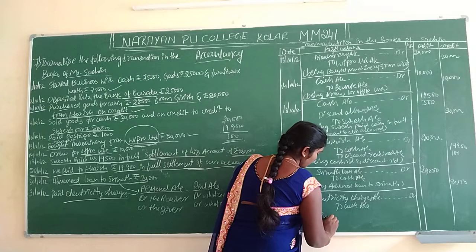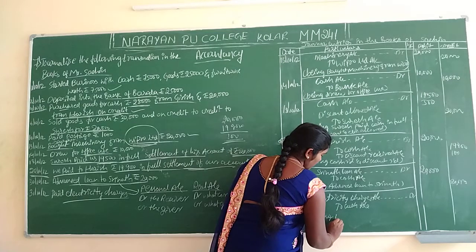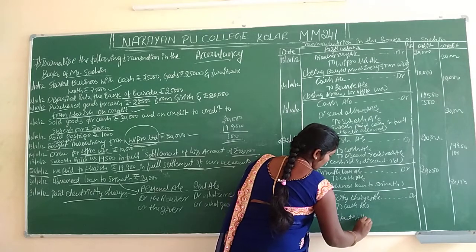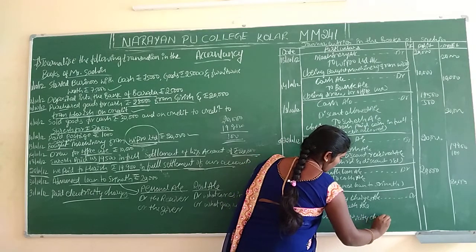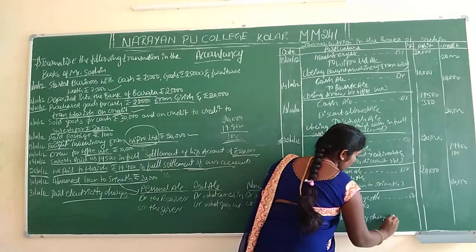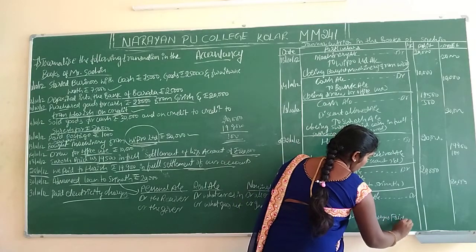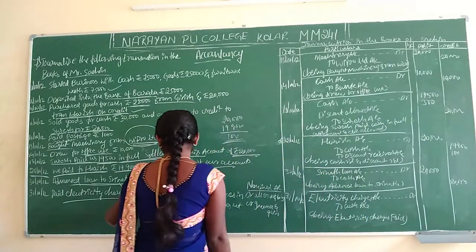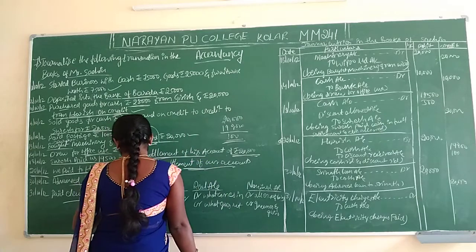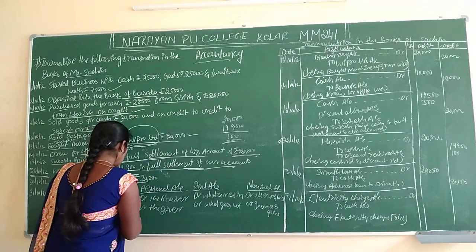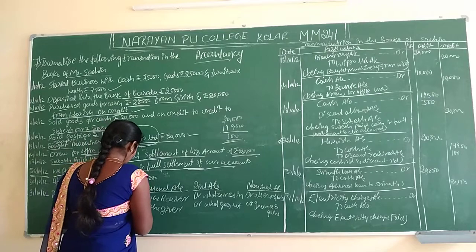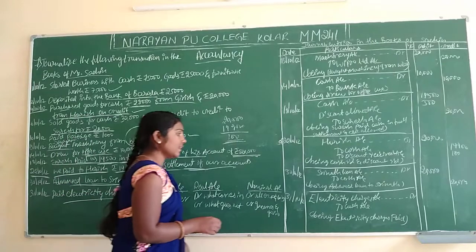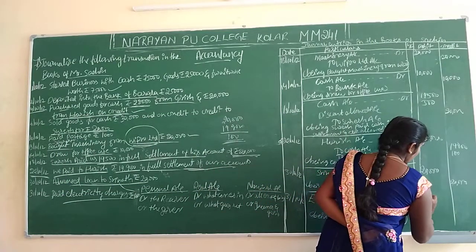Being electricity charges paid. How much amount is there here? 1,000 rupees, the electricity charges amount is 1,000.